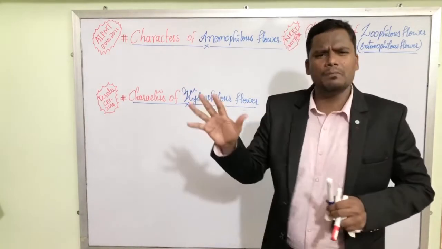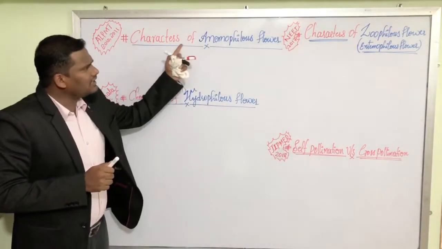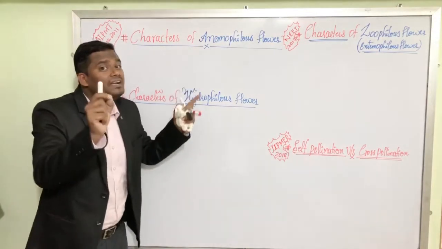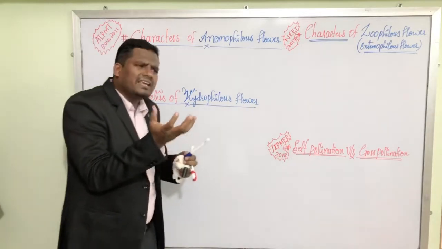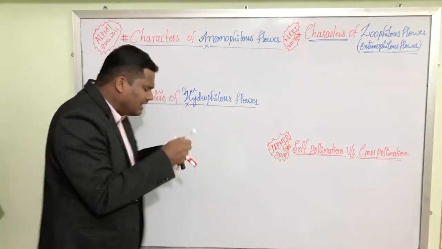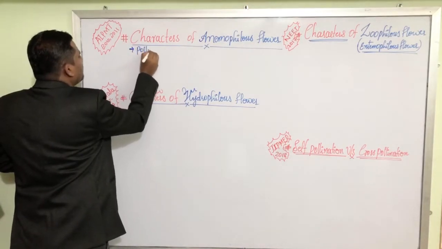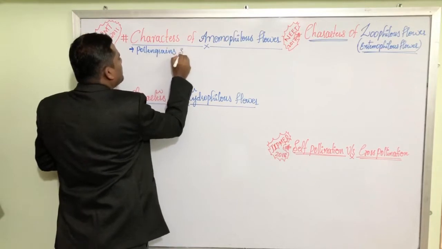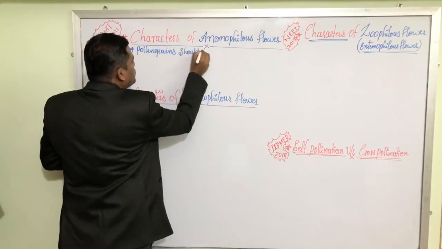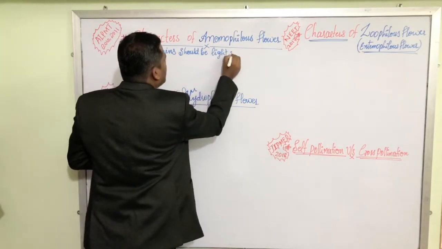It is very simple. It's very interesting. What are the characters of wind pollinated flowers? If the pollen grains are carried by the wind current, then definitely the pollen grain should be light weighted.